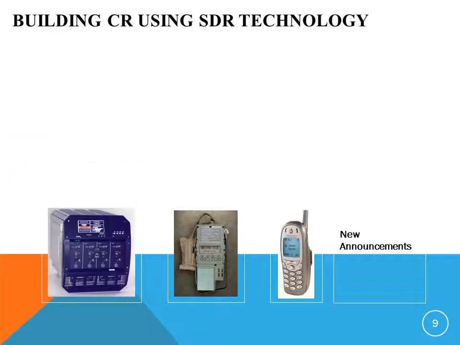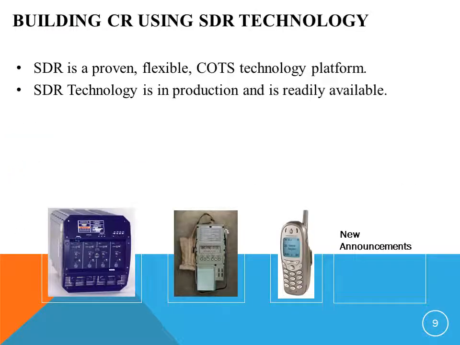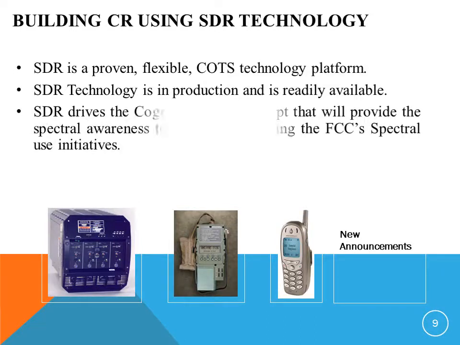At this juncture, it is important to note that SDR is a product of technological natural selection. It is an obvious and available technological next step. SDR is a proven, flexible COTS technology platform. COTS is nothing but commercial off the shelf, which describes hardware and software products that are ready-made for sale to the public. Further, we also know that cognitive radio is a refined form of SDR.